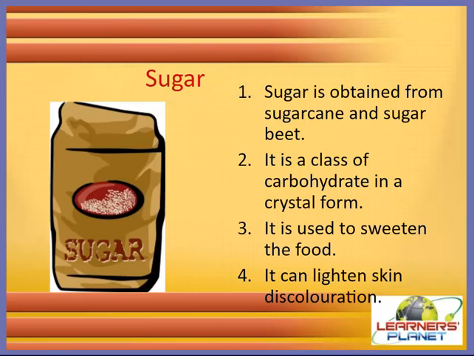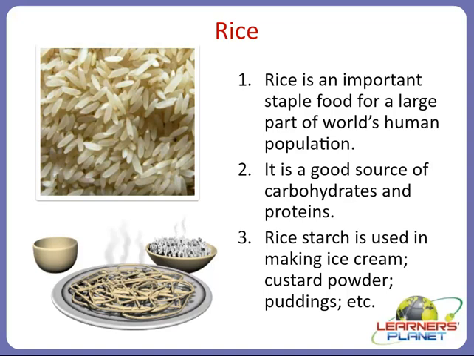Let's see another example, children. Yes, rice. Children, rice is also an important staple food for a large part of the world's human population, right? It is also the largest cereal grain and a good source of carbohydrates and proteins, right? Mainly it contains carbohydrates in a large amount, and you will be amazed to know that rice starch is used in making ice cream, custard powder, puddings, etc.